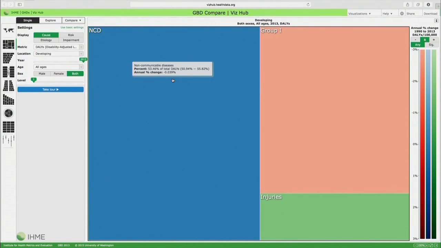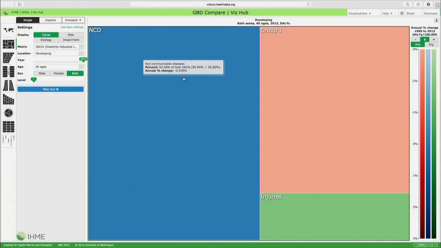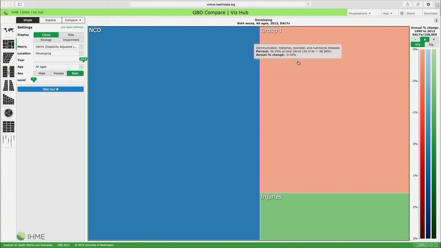What we see here is that about 53% of the DALYs in these low and middle income countries can be attributed to non-communicable diseases, about 36% to the group 1 causes, and about 10% to injuries.